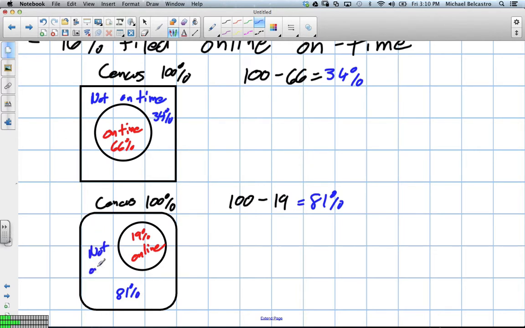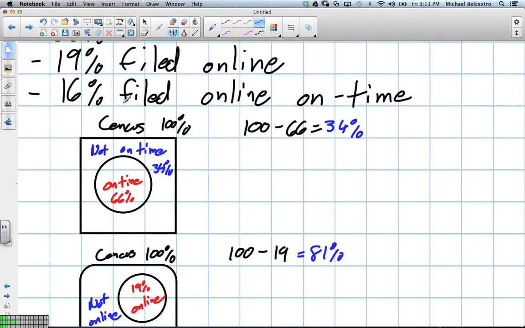Not online. Okay? So these people are not online either. So that's two categories. And these are both separate from each other. And then this one here is where they start to tie in. They start asking about people who filed online and on time.